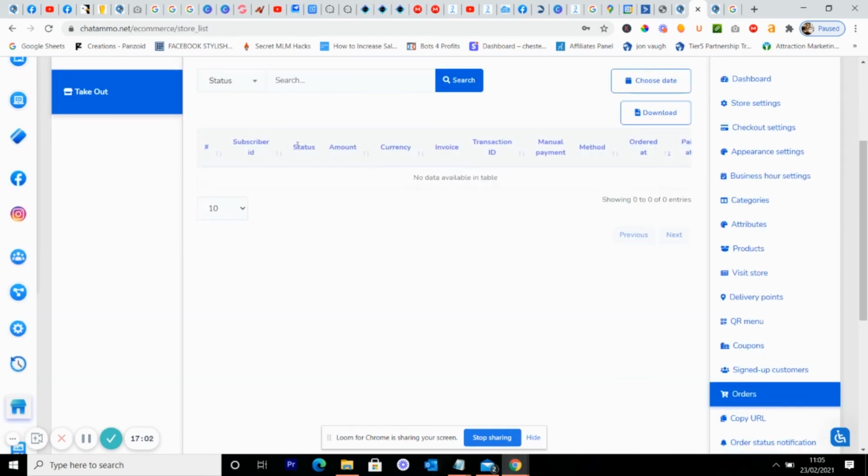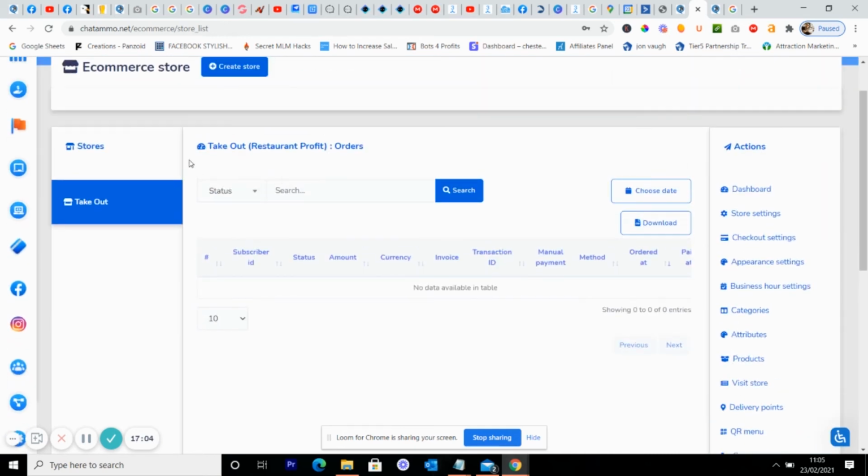You can do all the different downloads. You can download everything so you know exactly what it is. So you've got your subscriber ID, status, how much is spent, what currency, invoice, transaction ID, manual payment, what payment method, what time the order was made, what time it was paid. You've got absolutely everything on here.